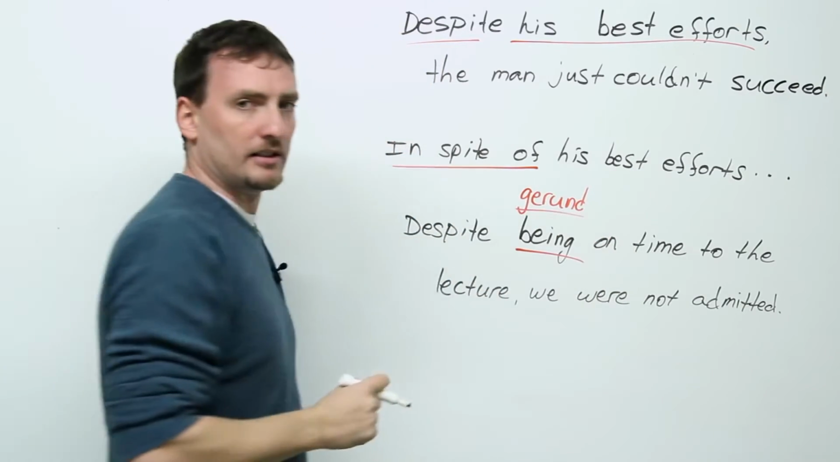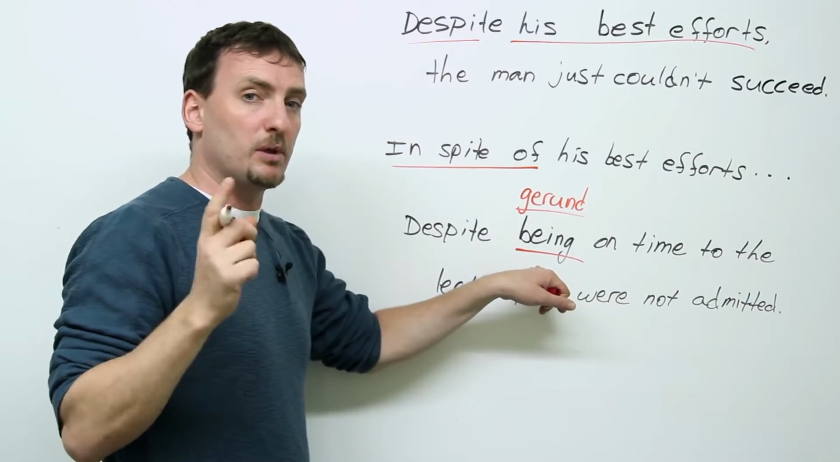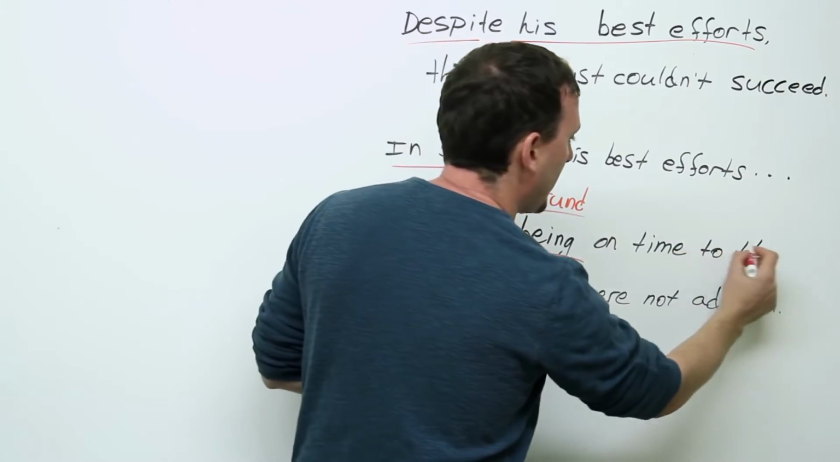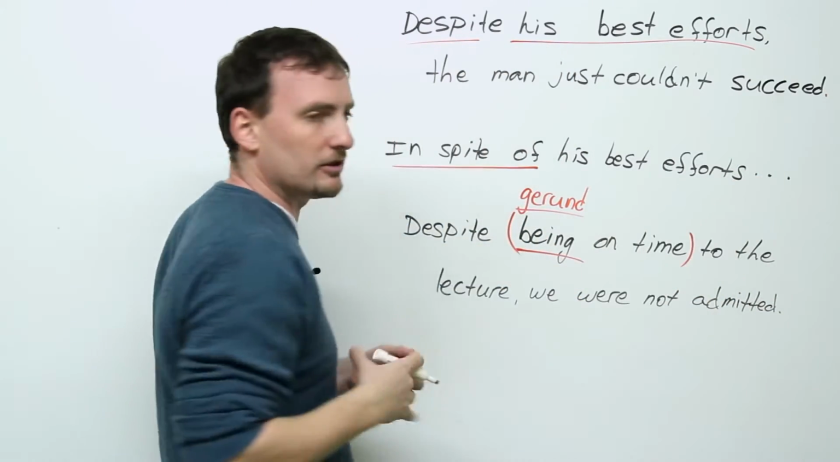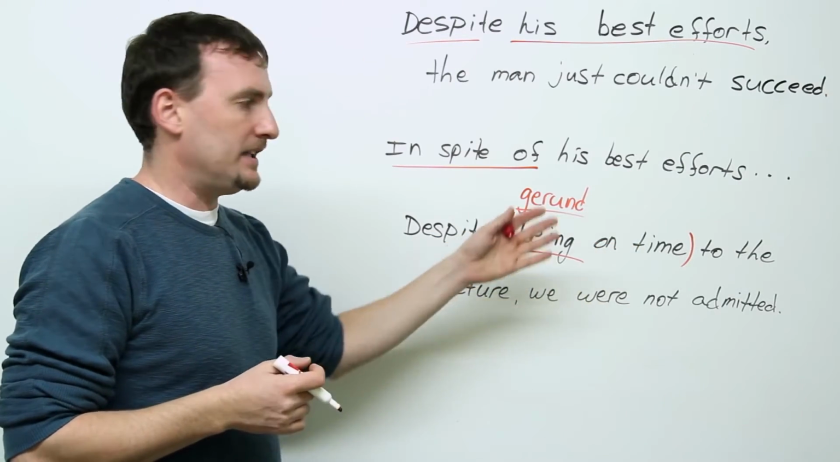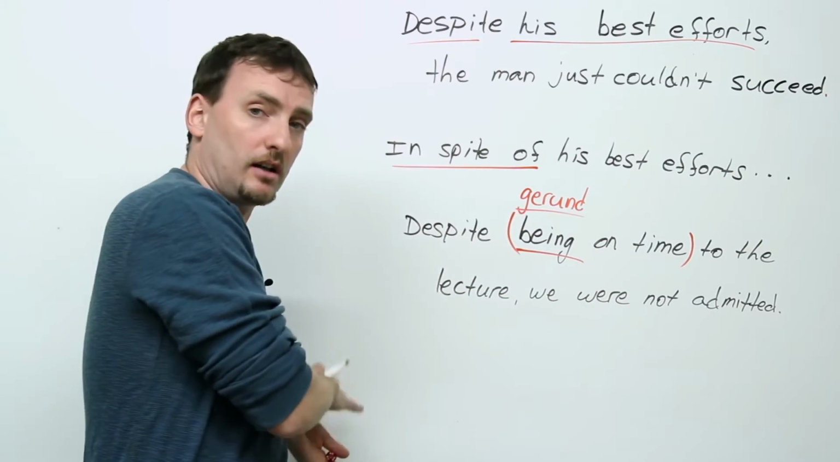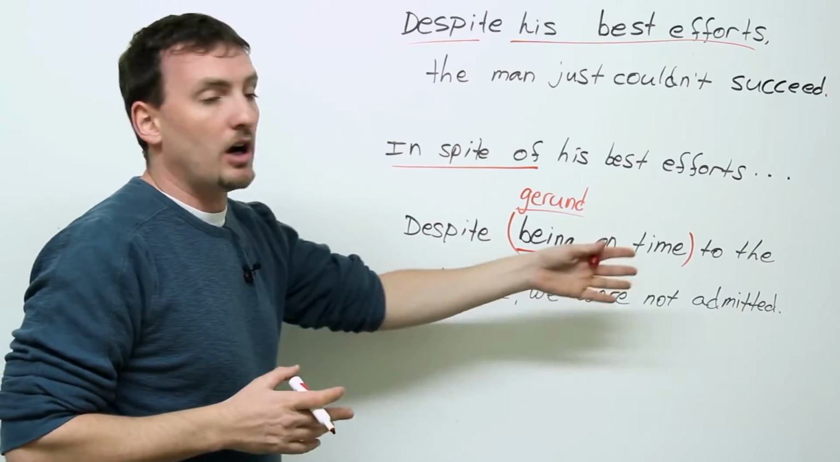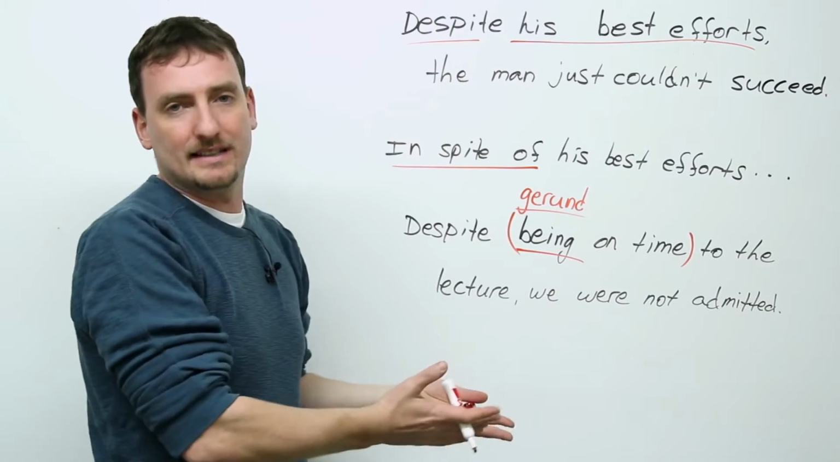This is called a gerund. It's an ing verb, but we use it like a noun. So here the phrase is being on time. To the lecture, not so important. So despite being on time means although he was on time, see I can mix them up, it's the exact same meaning, we were not admitted. We were not allowed inside.